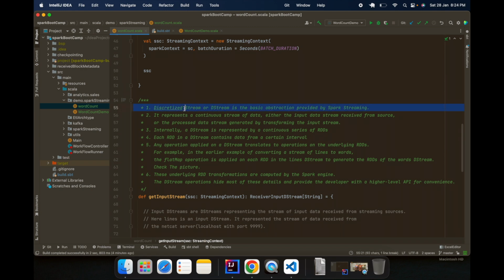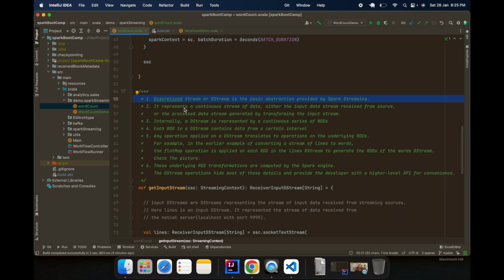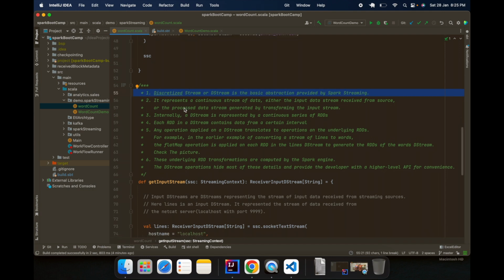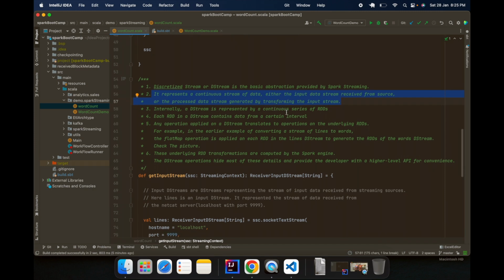Now, the streams you have already understood. A stream is the basic abstraction provided by Spark Streaming. The same way, when we have normal Spark code, the basic abstraction was the RDD. On top of RDD we have created DataFrames and Datasets. Here it is DStreams, and what is a DStream? A DStream is nothing but a sequence of RDDs. Here I've written that it represents a continuous stream of data, either the input data stream received from a source, or a processed data stream generated by transforming the input stream.